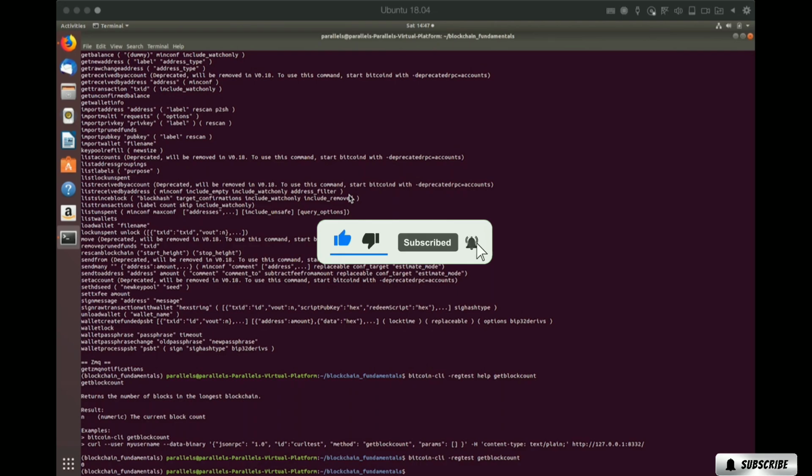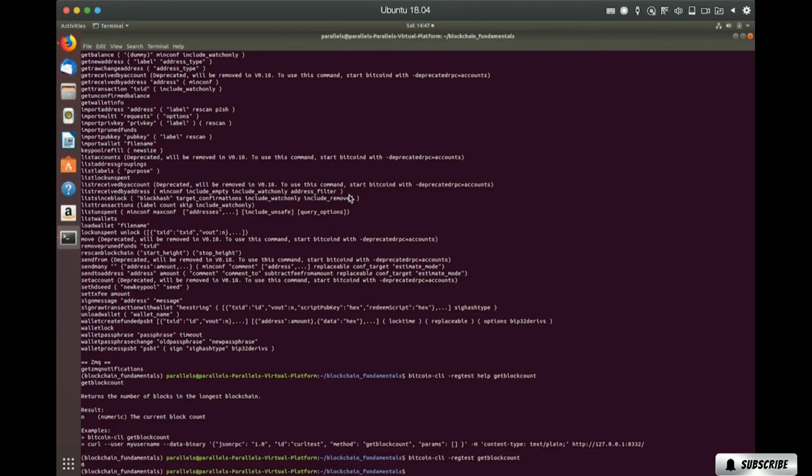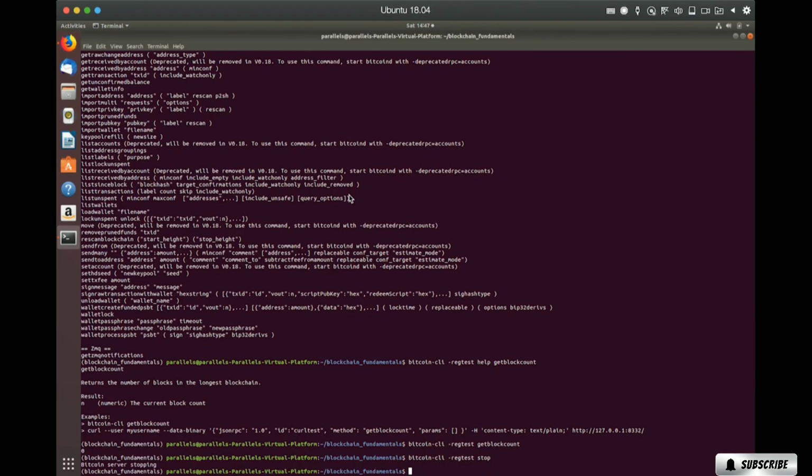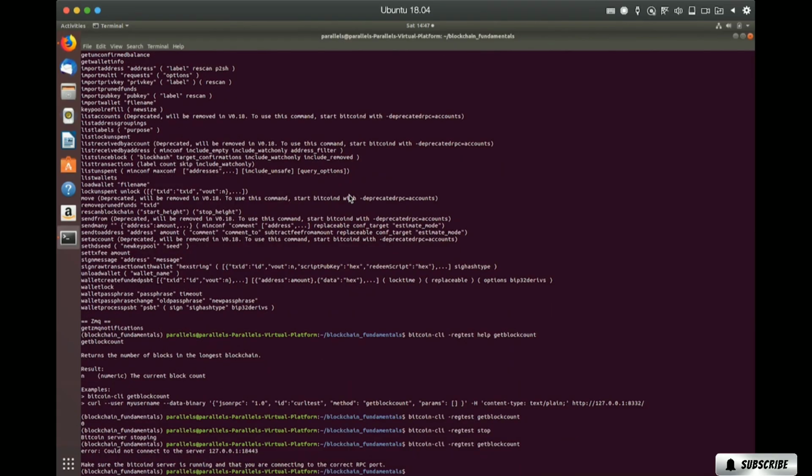So we're going to look at a couple other things here, but to stop the application, you need to run bitcoin-cli regtest stop. And that'll stop the application, and if you try to do a command, it will return an error.